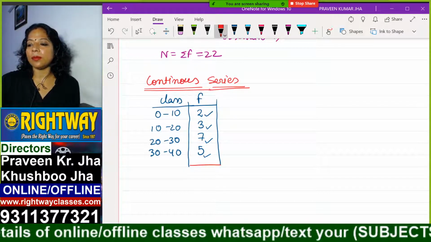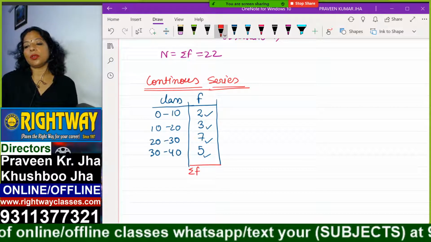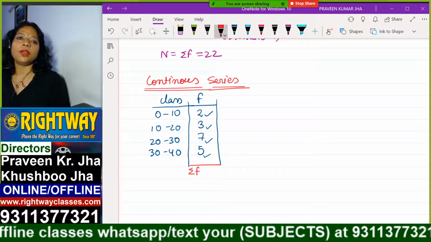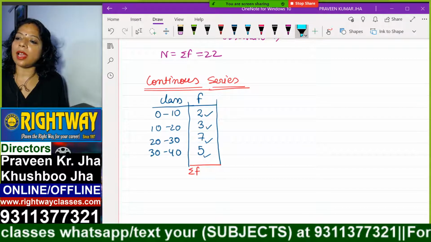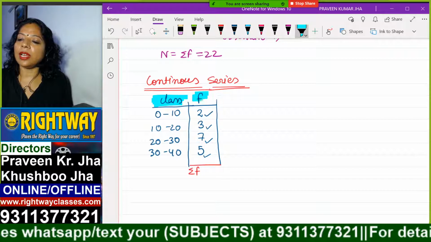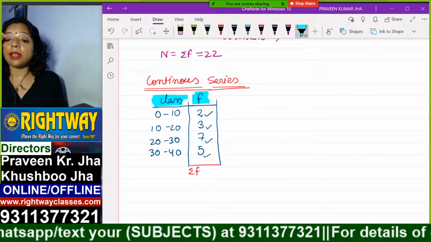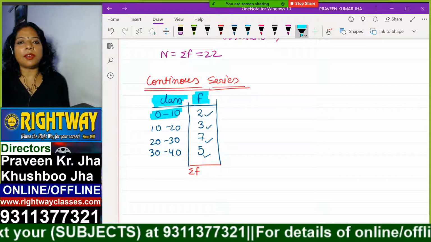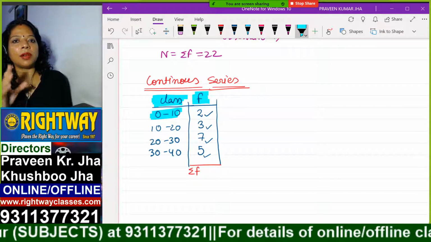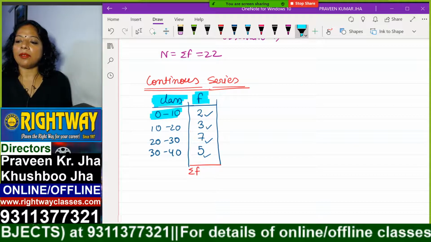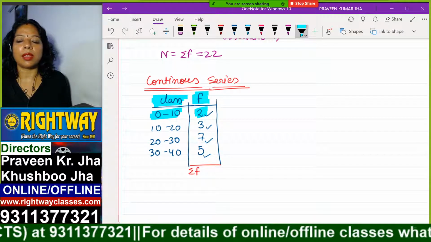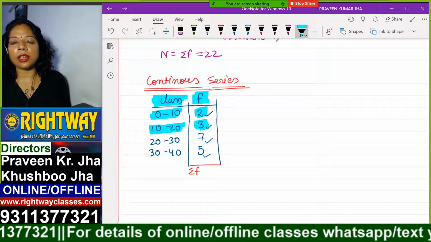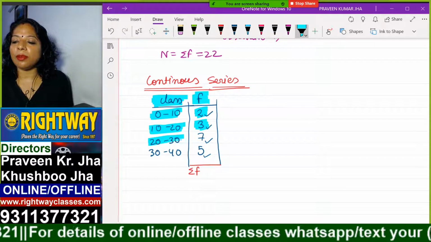Okay, in continuous series we will have 2 things. One is class and one is frequency. Class means there will be a range of values, like if any value is coming between 0 to 10, we will count all the numbers and write down 2, like this way. How many values are there between 10 to 20? There are 3 values. Between 20 to 30?